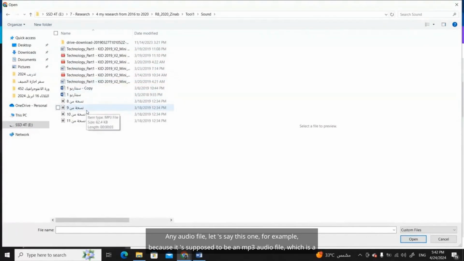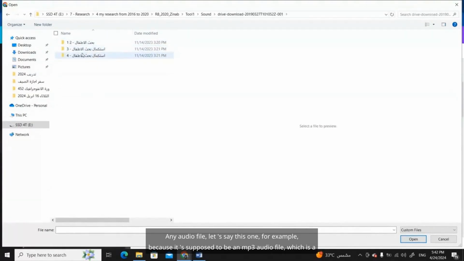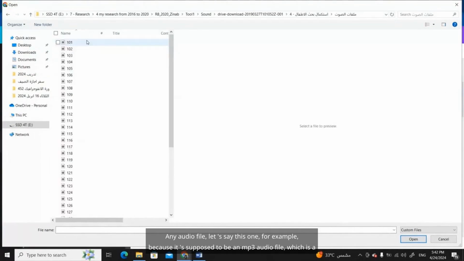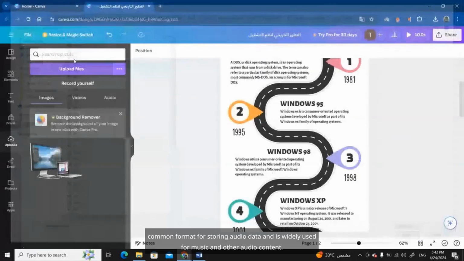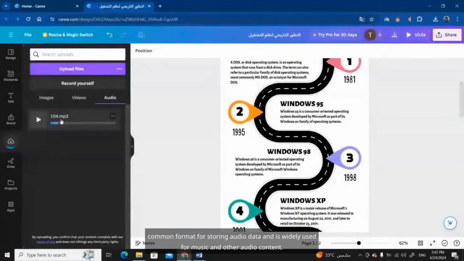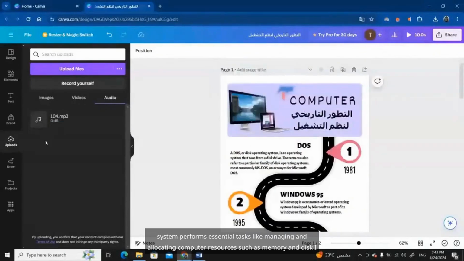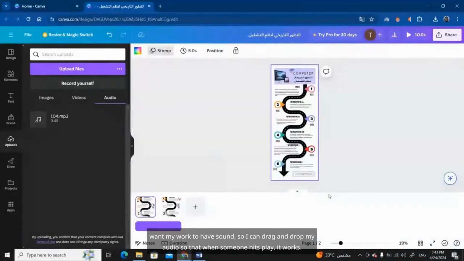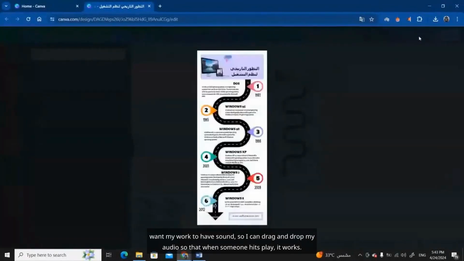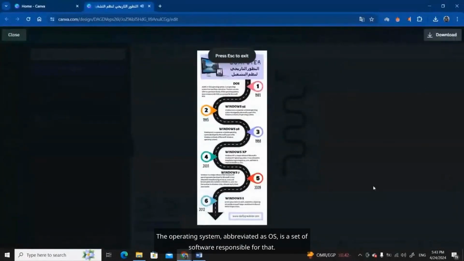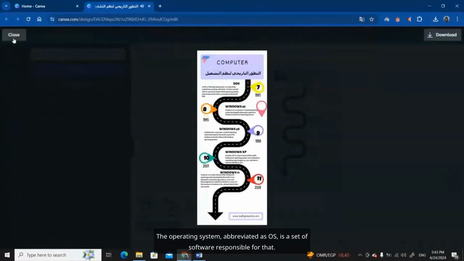Any audio file, let's say this one, for example, because it's supposed to be an MP3 audio file, which is a common format for storing audio data and is widely used for music and other audio content. And we can say that it serves as a platform for running user programs and applications, and the operating system performs essential tasks like managing and allocating computer resources such as memory and disk. I want my work to have sound, so I can drag and drop my audio so that when someone hits play it works. The operating system, abbreviated as OS, is a set of software responsible for that.